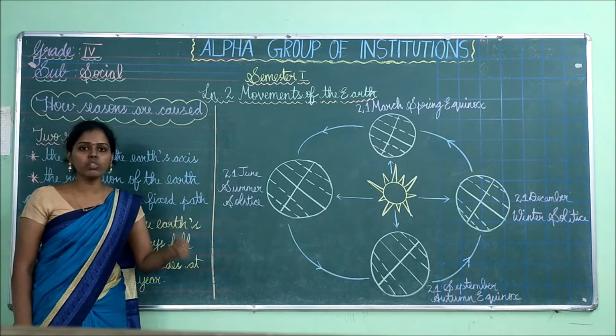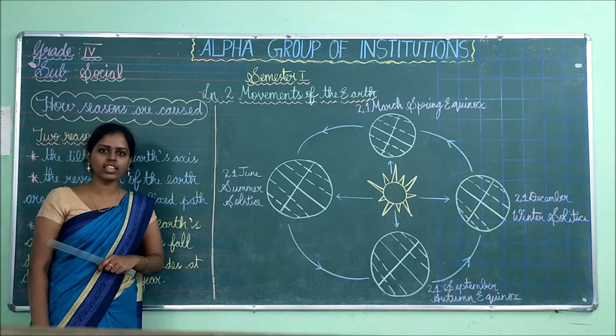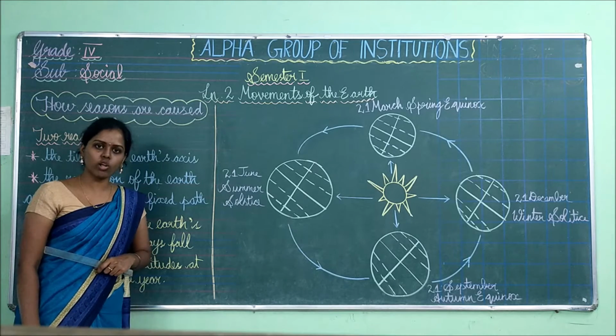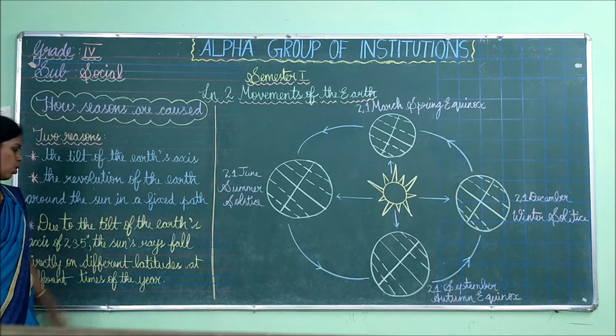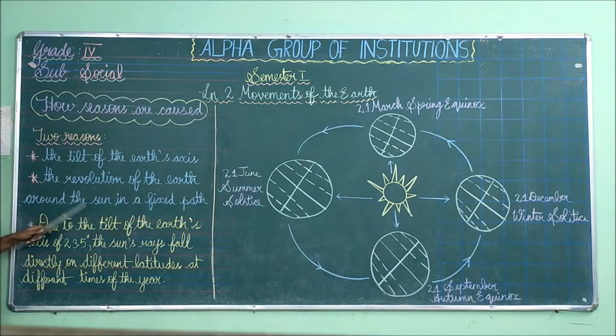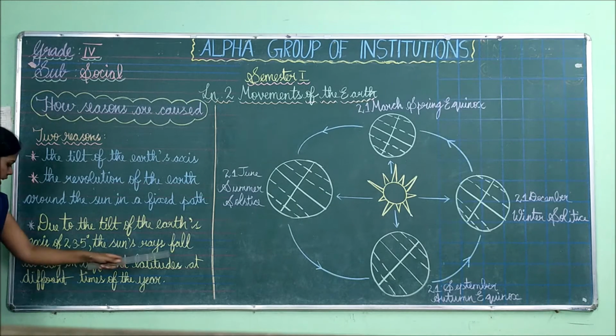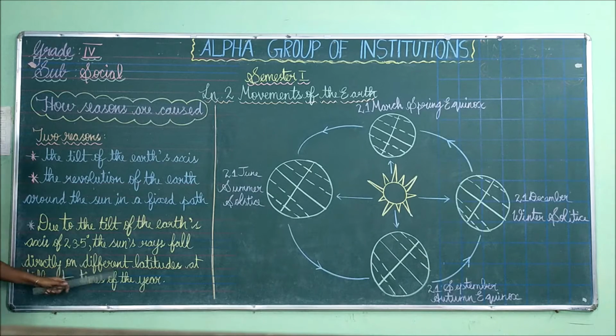The earth revolves around the sun in a fixed path called orbit. This is called revolution. Because of this revolution, the seasons are caused. These are the 2 reasons. Hope you have understood this. Next one is, due to the tilt of the earth's axis of 23.5 degrees, the sun's rays fall directly on different latitudes at different times of the year.